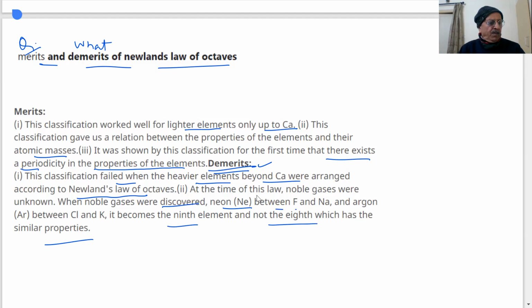So I hope by now we have given 2 important periodic classifications. We have given the answer to why periodic classification is required, and some history, and Dobereiner's merits and demerits, and then merits and demerits of Newlands Law of Octaves. Okay, then we will meet you in the next class further.